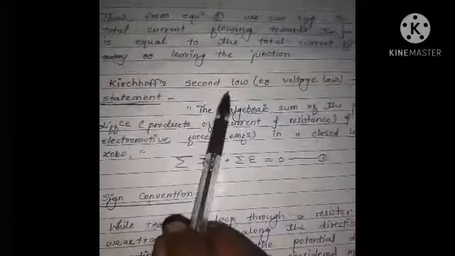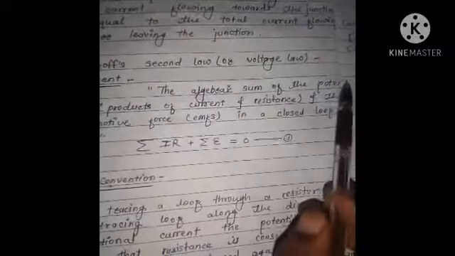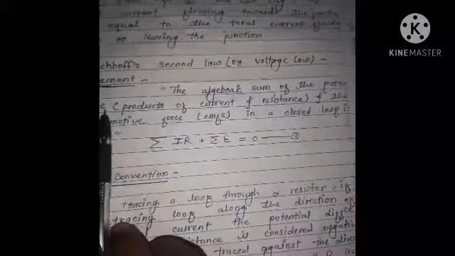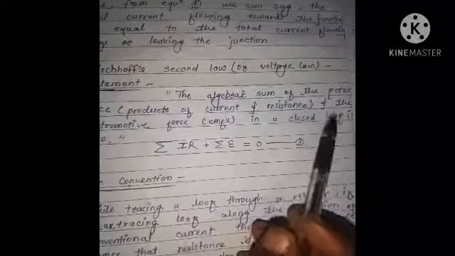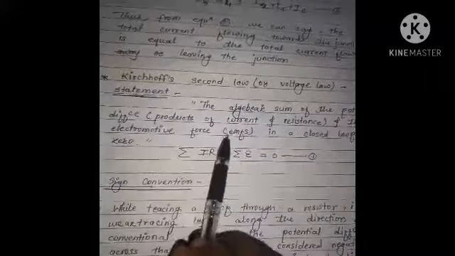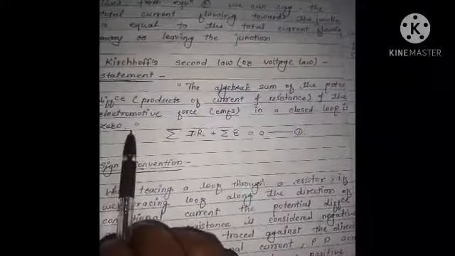Thus this was about Kirchhoff's first law, and now we are going to see Kirchhoff's second law, that is also called the voltage law. The statement for this is: the algebraic sum of potential differences, means product of current and resistance, and the electromotive forces, that is EMFs, in a closed loop is 0.